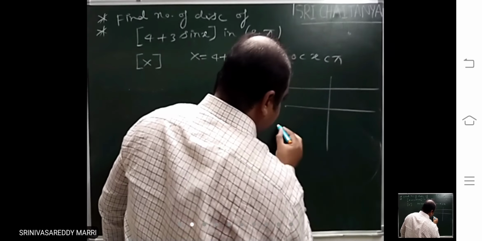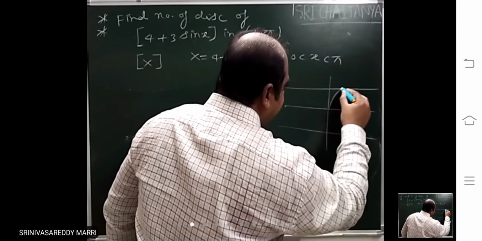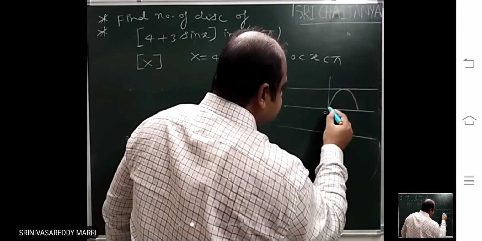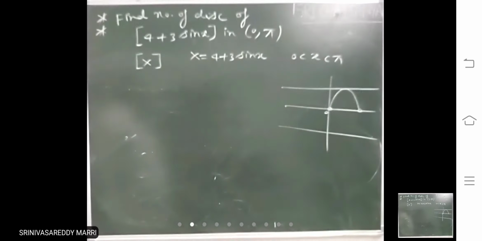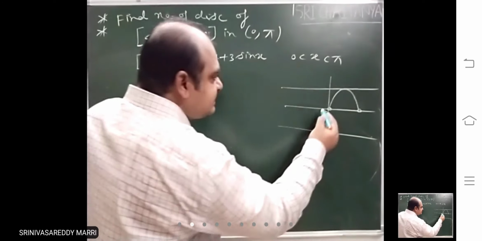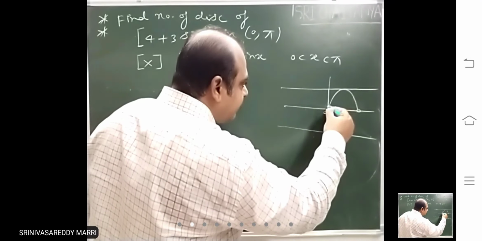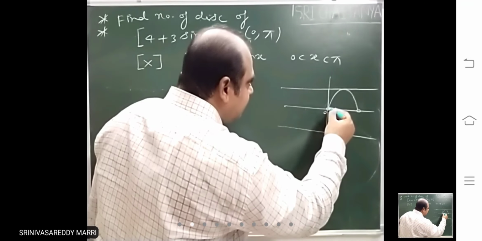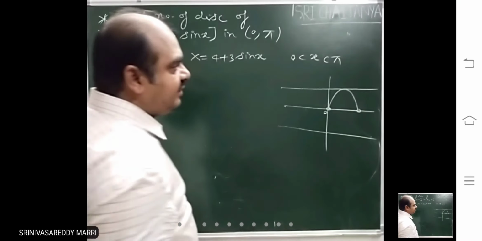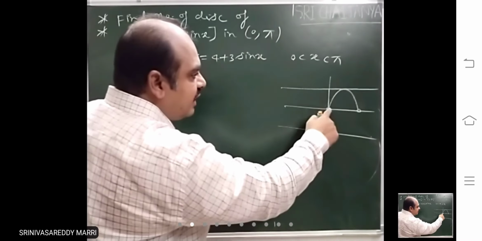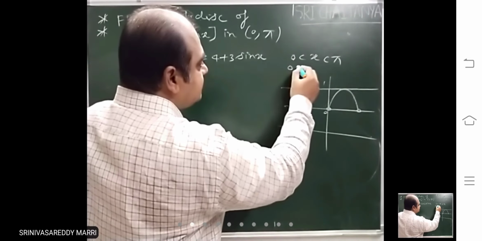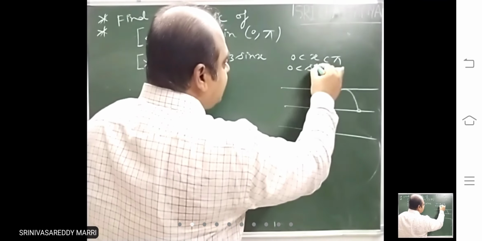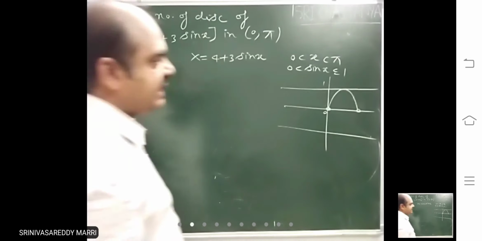0 to pi means this part. Open at 0, so this will not be there. In the sin x graph, the range lies between 0 and 1. 0 will not be there because 0 and pi are not included. So 0 is excluded and 1 is included.